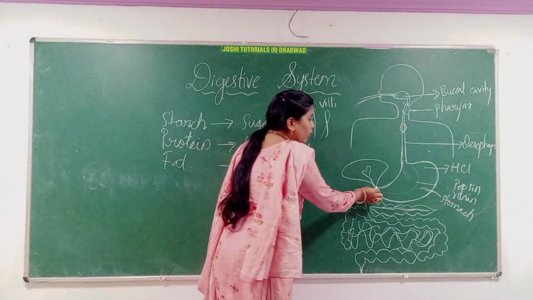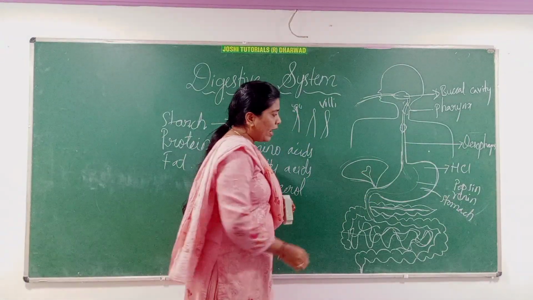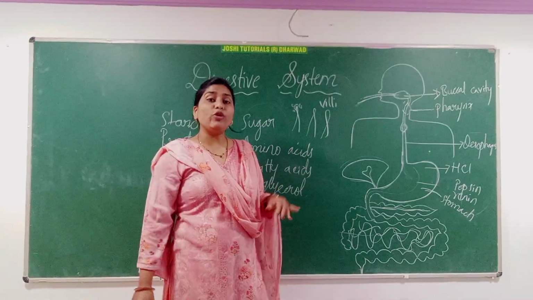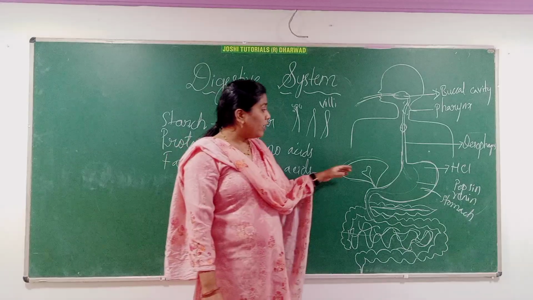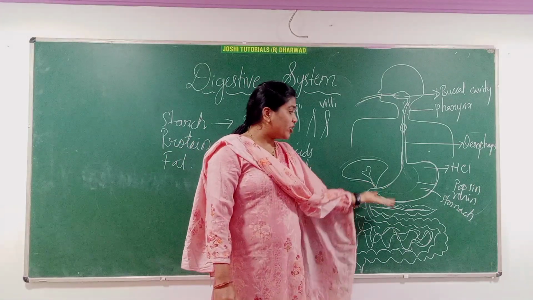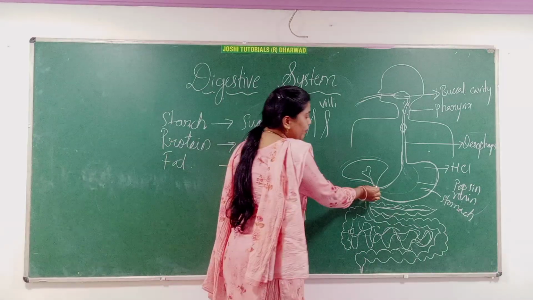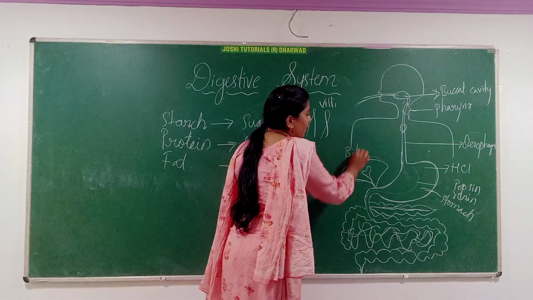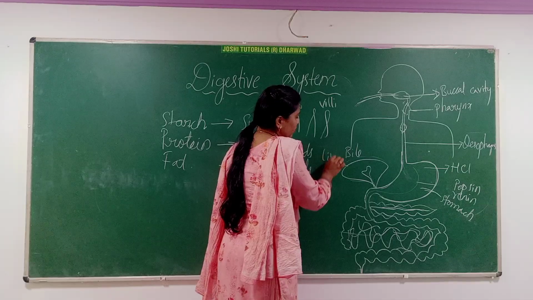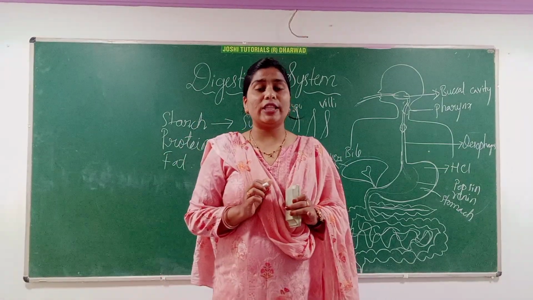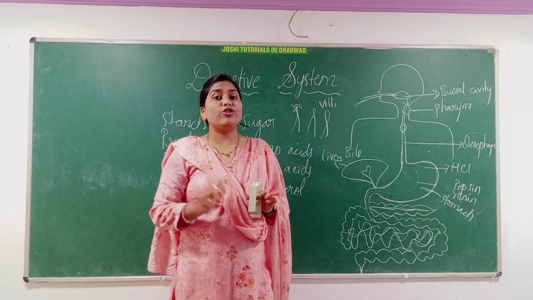So what is the function of the liver here and the pancreas? Pancreas and liver are the digestive glands which are giving what? Digestive enzymes to the digested materials. For example, the liver is producing the bile juice which helps to break down the fats. For example, emulsification of fats.